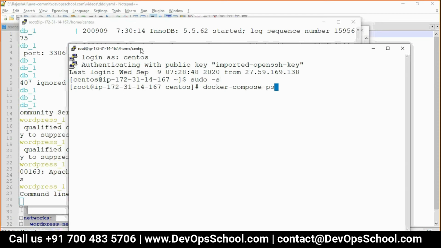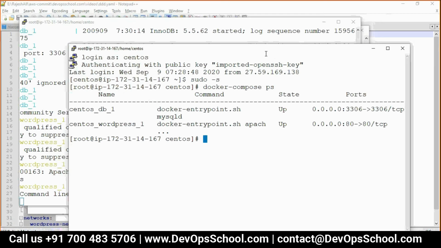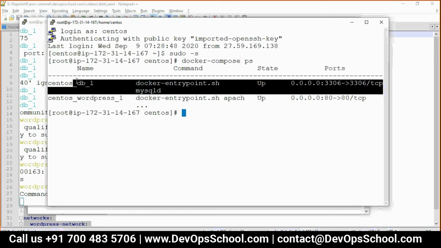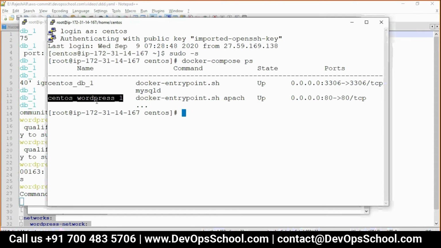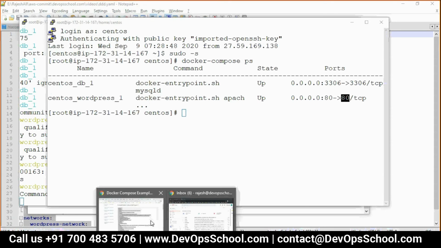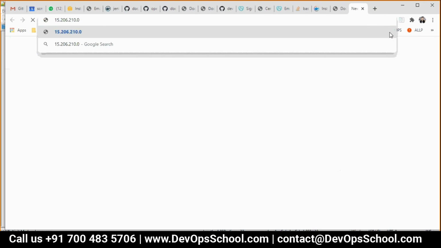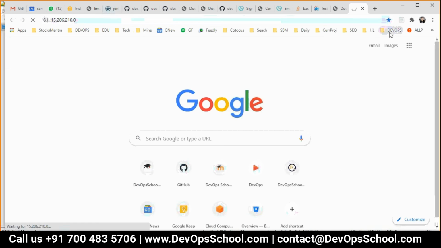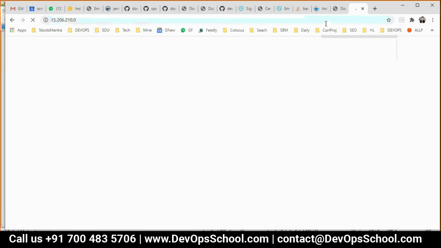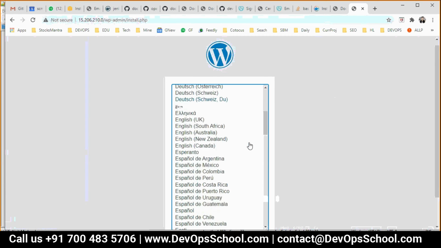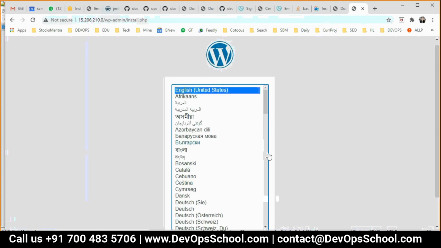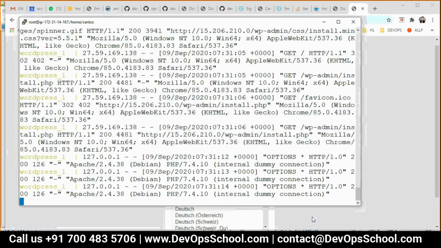Compose, and what is a PS? See, docker ps, docker compose ps. See here. Look at this. This is the DB, this is the WordPress. Up, 80 port. If I try my IP address here, an 80 port, I should be able to access, see, WordPress. Got it? So it's so easy with Docker Compose.